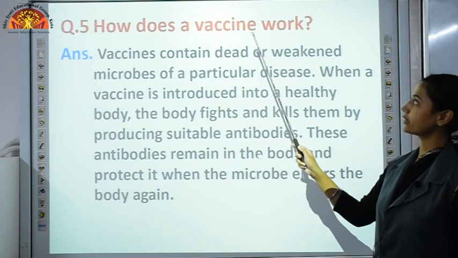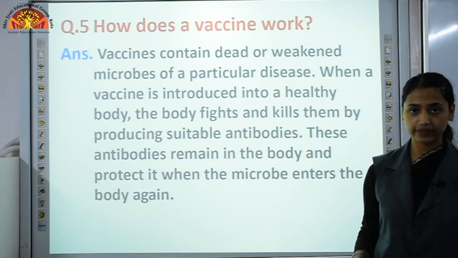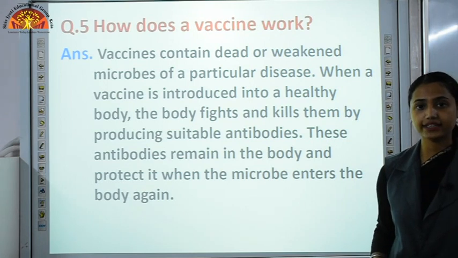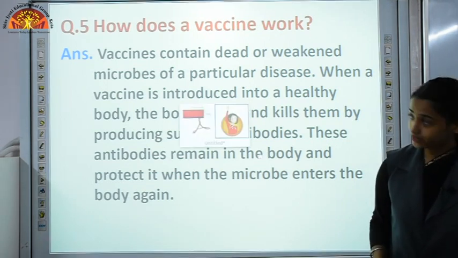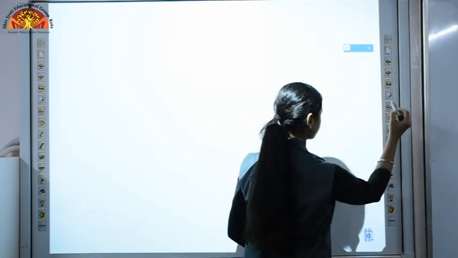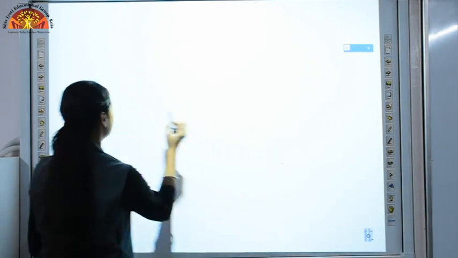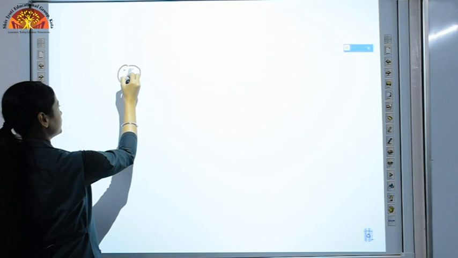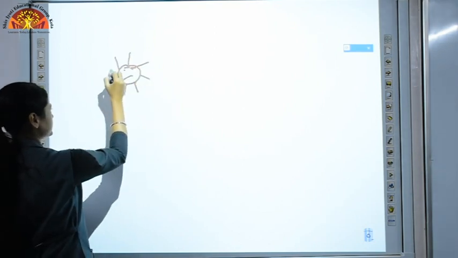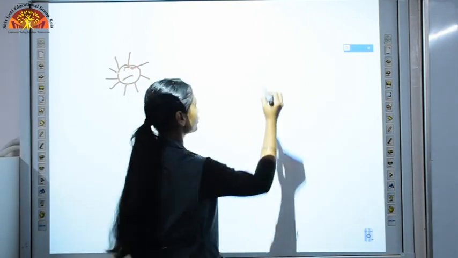Now how does a vaccine work? This topic is very important. Nowadays we are seeking vaccination for the COVID-19 disease. So what is a vaccine and what is vaccination? Let's see through a picture. Let's say this is any virus, any organism, microorganism, microbe, and it is trying to enter your body.